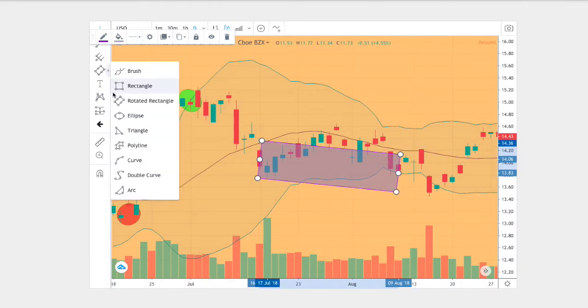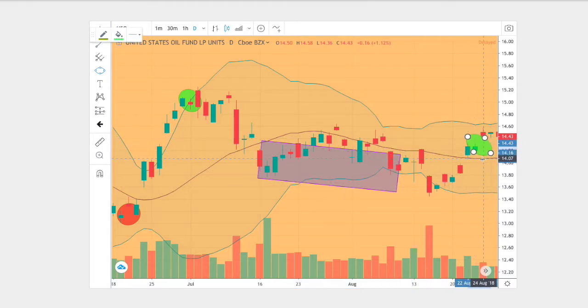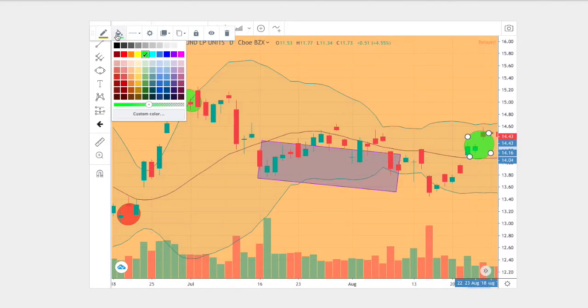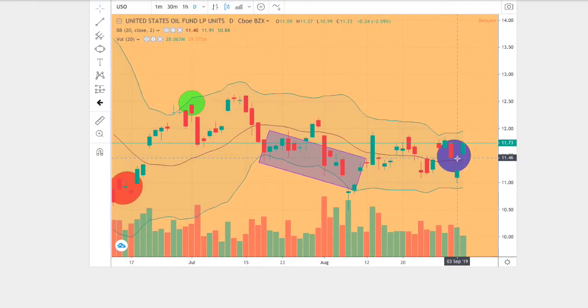So next we see the price action start to finally revert to the mean and close above the middle Bollinger Band for several days. We see that price action similar to the current trend. So we have 1, 2, 3, 4 points. We also see 1, 2, 3, 4 points.